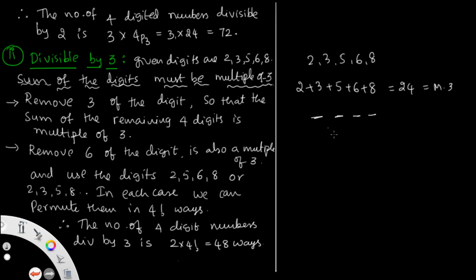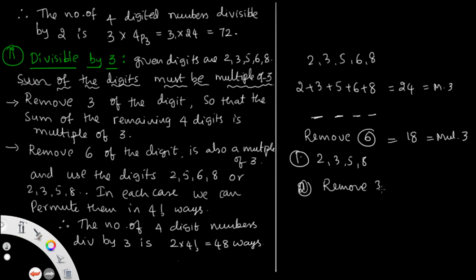Suppose we remove 6, then we get 18, and 18 is a multiple of 3. So this is one way: 2, 3, 5, 8. And for another way, we want only 4 digits, which is why we select which number to eliminate. So the first case is removing 6, and the second case is removing 3.